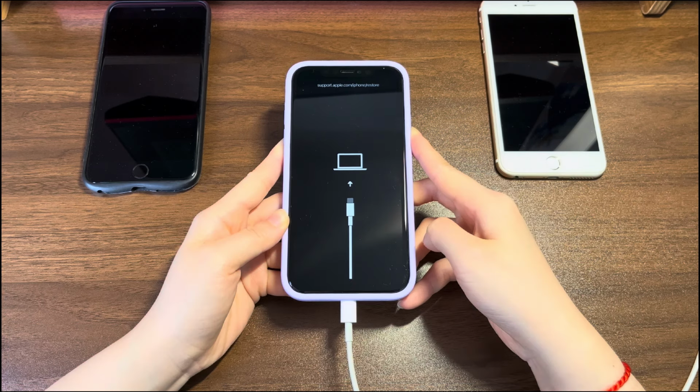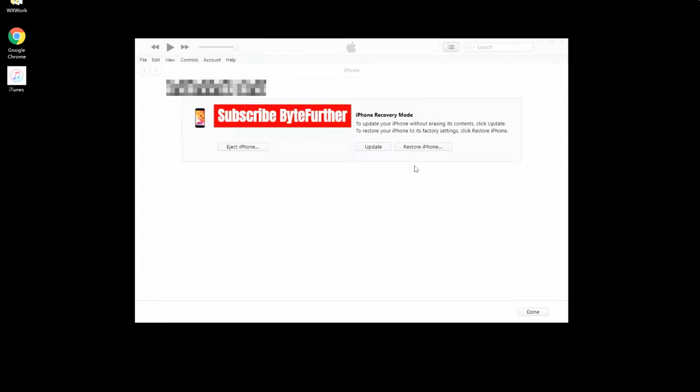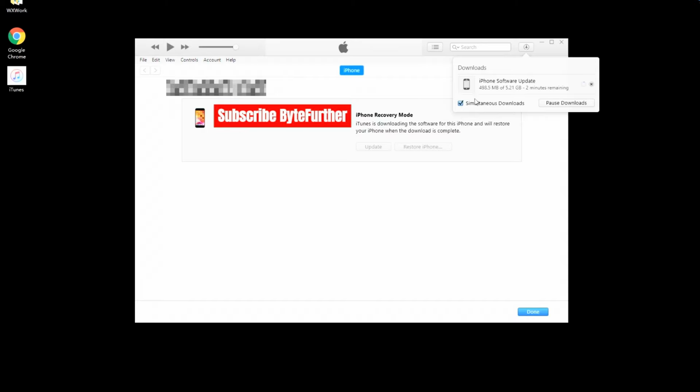Then, on your computer, choose Restore from the dialog box in iTunes or Finder. Then, do what the application asks you to do and wait for the application to bring your device back to its factory settings to turn back on. If you're seeing your iPhone restarting and turning on correctly, then the issue has been fixed.